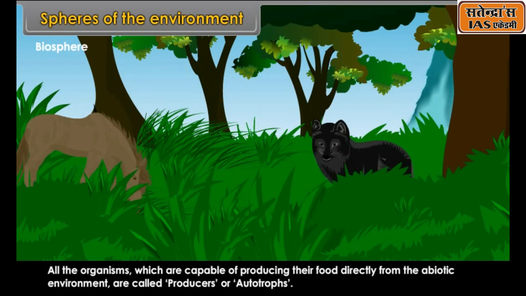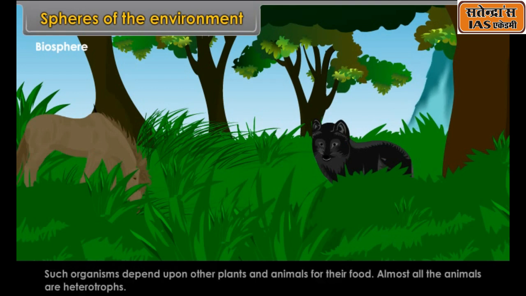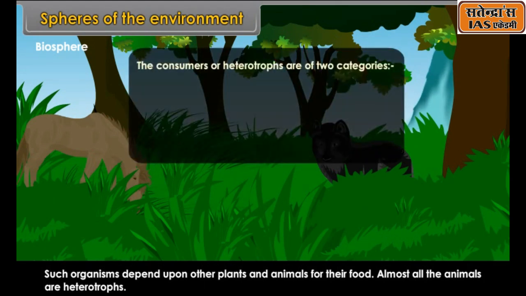The organisms unable to produce their food directly from the solar energy are called consumers or heterotrophs. Such organisms depend upon other plants and animals for their food. Almost all the animals are heterotrophs. The consumers or heterotrophs are of two categories, that is, herbivores and carnivores.